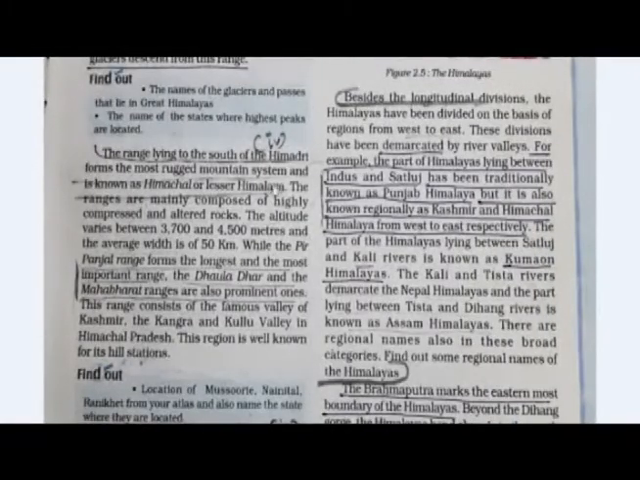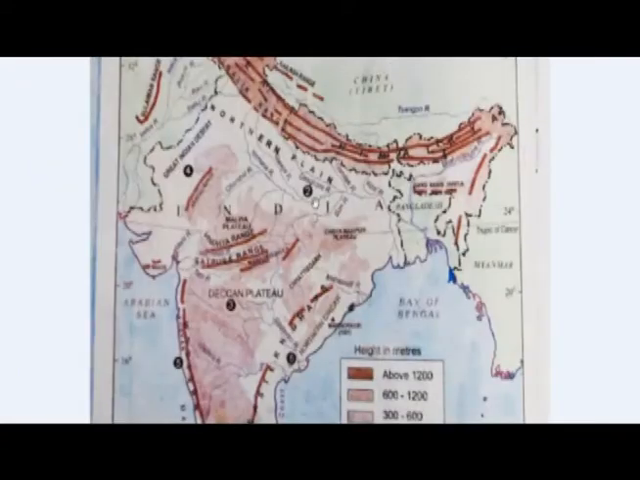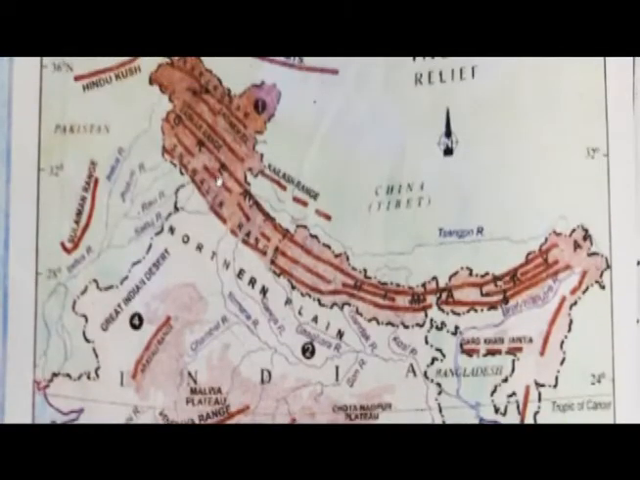Himachal or Lesser Himalayas, it is also known as Lesser Himalayas. The ranges are mainly composed of highly compressed and altered rocks. The altitude varies between 3700 and 4500 meters, and the average width is 50 kilometers. So here in these ranges, these are Himachal ranges. It is Lesser Himalayas or Himachal ranges.